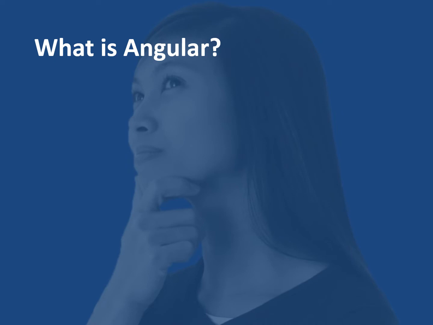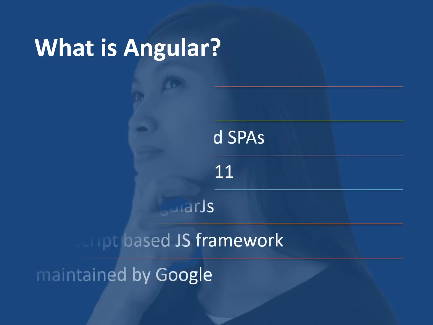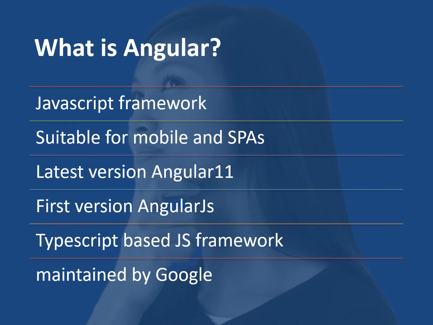Many of you might have gone through this question. What is Angular? Angular is an open source JavaScript framework. It is suitable for mobile and single page applications. The latest version of Angular that is available right now is Angular 11, and the first version, as we already discussed, is AngularJS. It is a TypeScript based JavaScript framework and it is maintained by Google.